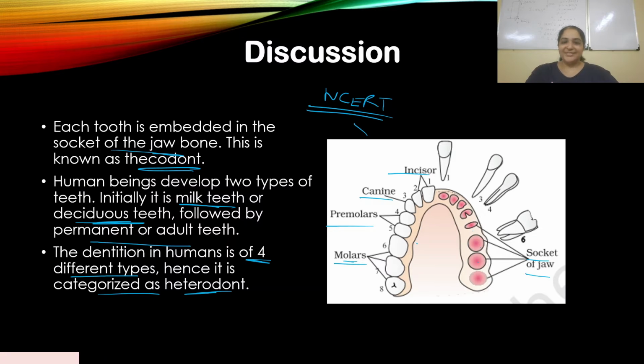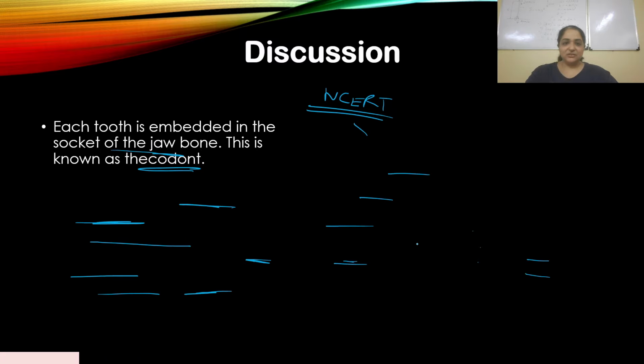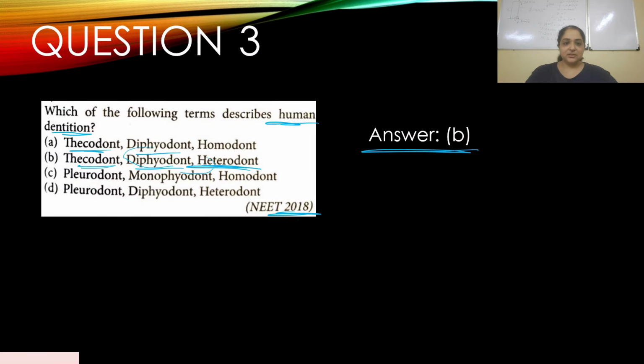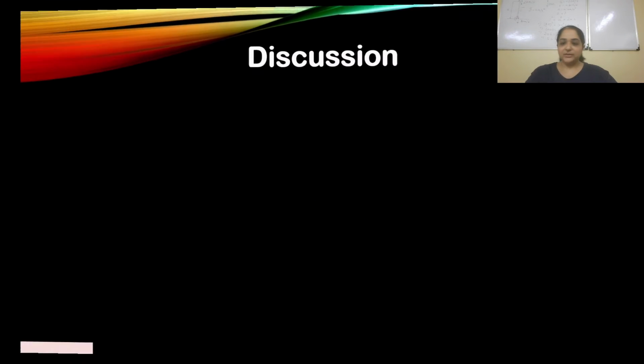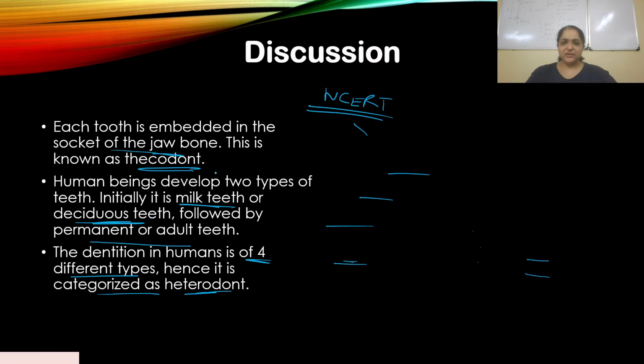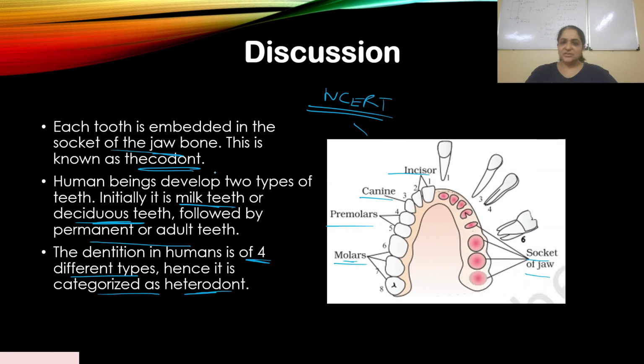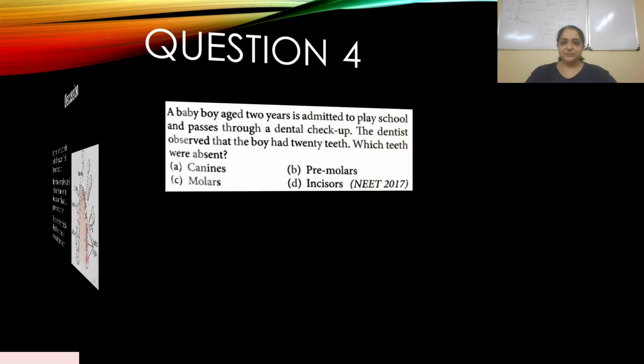All right, clear? Let's go back to the question. The answer is B: thecodont, diphyodont and heterodont. This was quite simple, right? So for this information, please read NCERT.